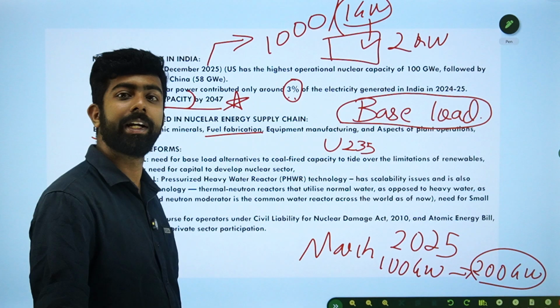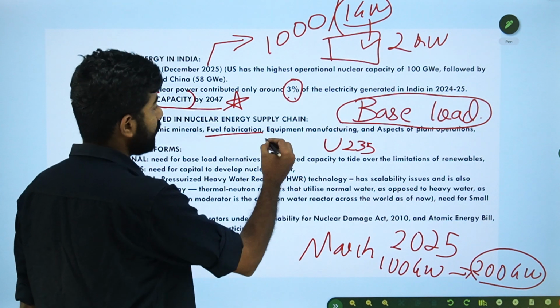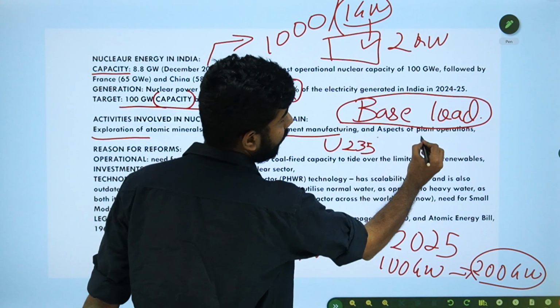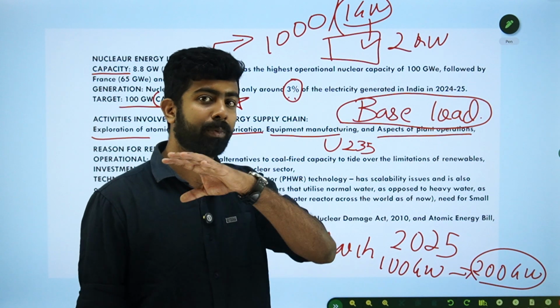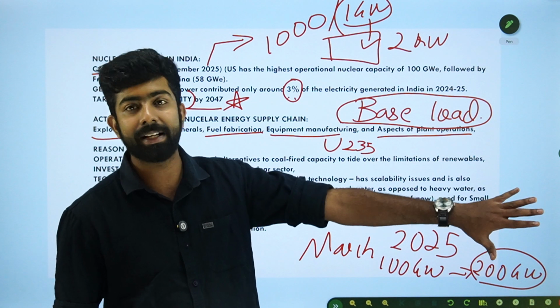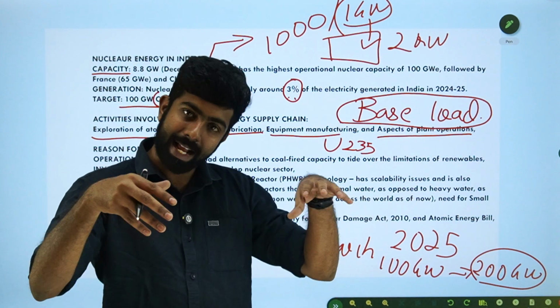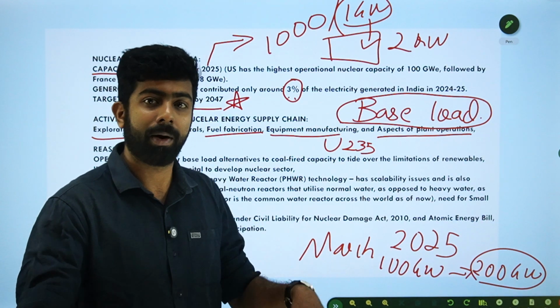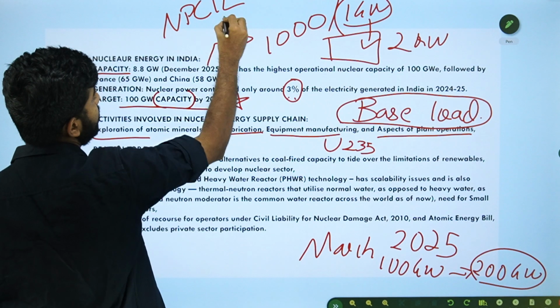Uranium 238 is the one that occurs naturally in nature, right? Then you have equipment manufacturing, and then you have plant operations, right? So basically there are different parties involved, but broadly it can be divided into suppliers of equipment as well as operators. The operator as of now is the Nuclear Power Corporation of India Limited, NPCIL, right?